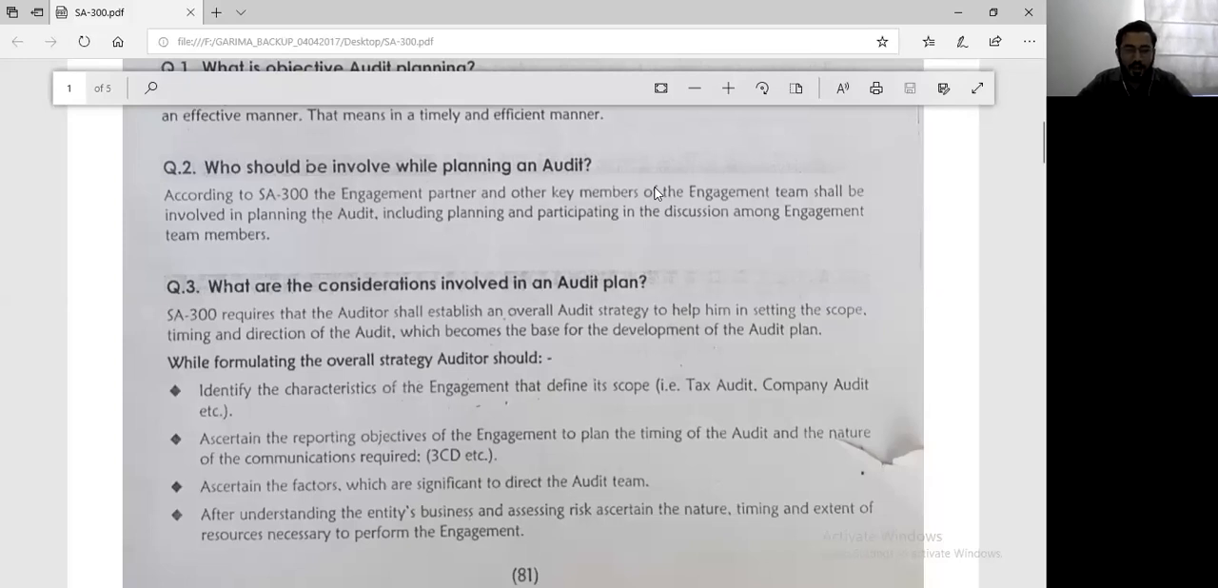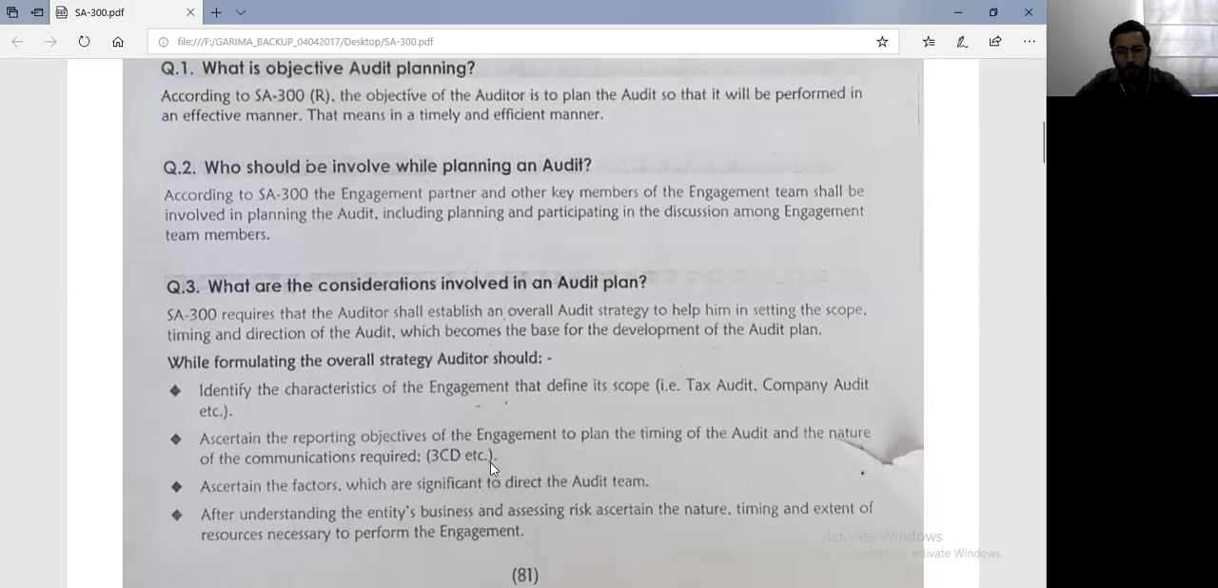Third, you will ascertain the factors which are significant to direct the audit team. So if you are aware of certain factors, if you have communicated with the client and he brings some points to your attention, then those are the crucial points that you need to convey to your audit team. And finally, after understanding the entire entity, after understanding the assessed risk, you will then decide the kind of resources that you need to allocate to this audit. Resources in the terms of nature, timing and extent of resources that will be required to conduct the audit.